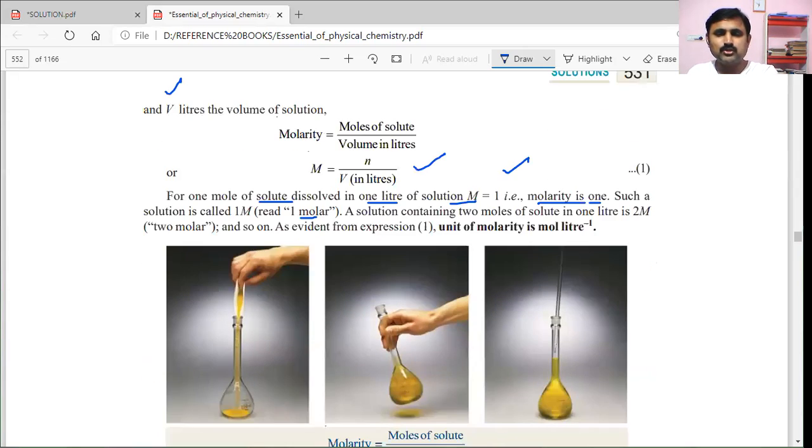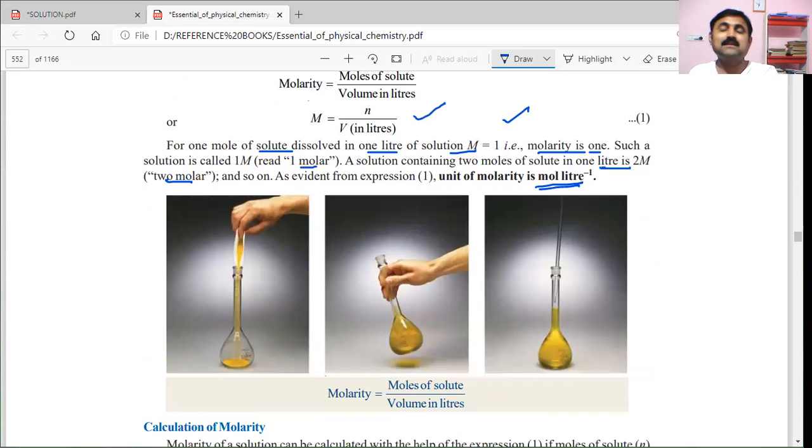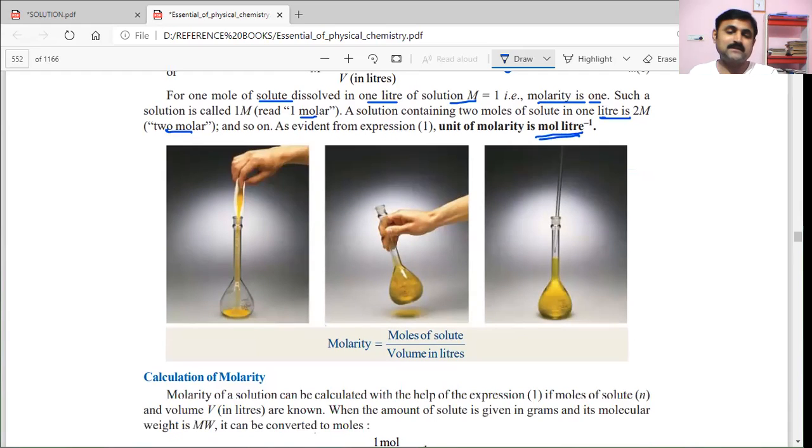For example, a solution containing 2 moles of solute in 1 liter is indicated as 2 molar. As evident from this expression, the unit of molarity is moles per liter. Once again, what is the molarity formula? Moles of solute by volume in liters.